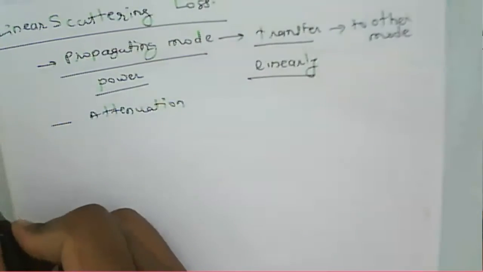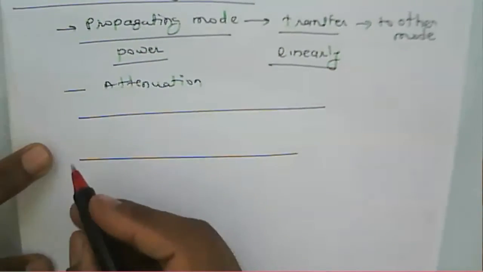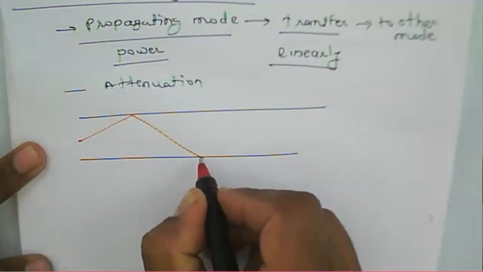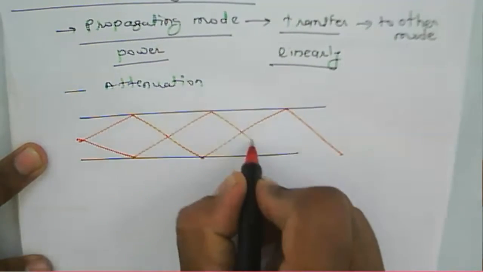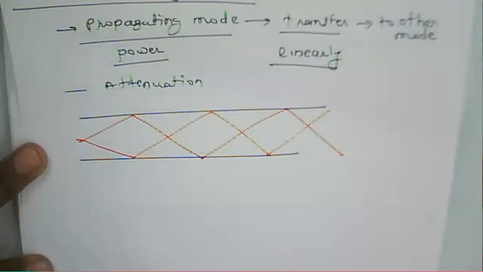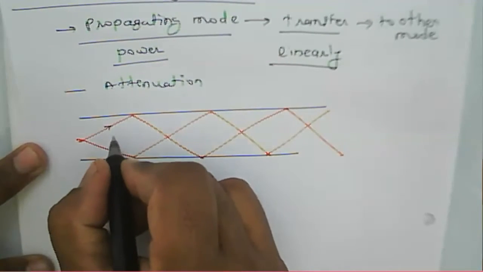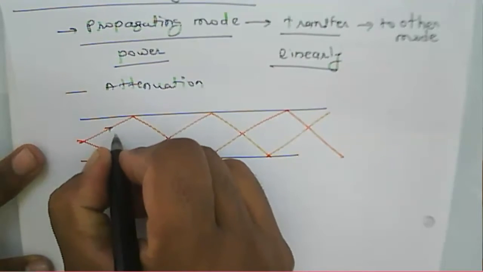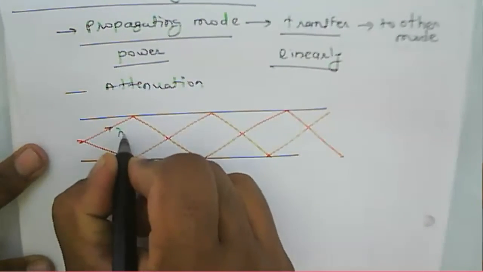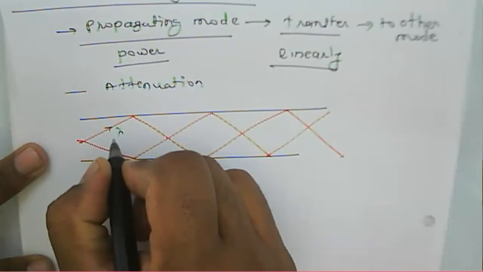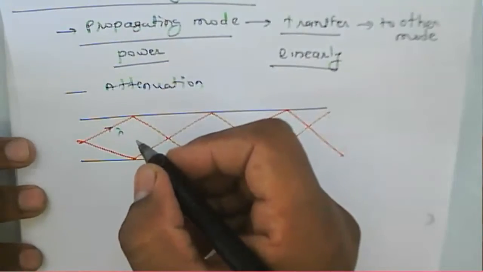We have a fiber, and generally we expect the signal to propagate through reflection. But in the case of the fiber, this particular wave or ray has some particular frequency, some particular lambda. Because of that scattering, a variation in the wavelength occurs, which means a variation in the mode occurs.